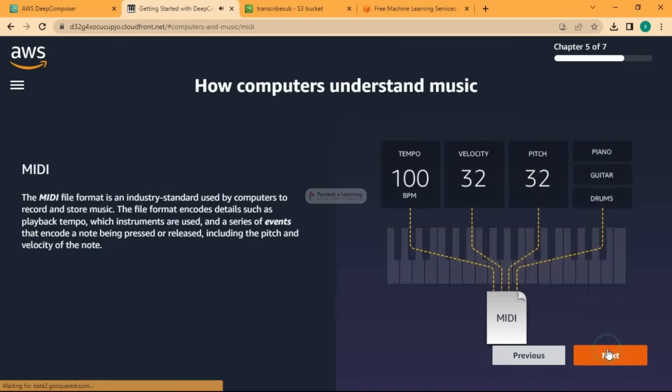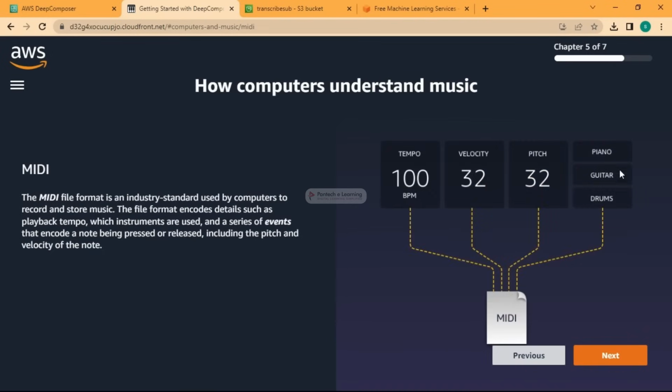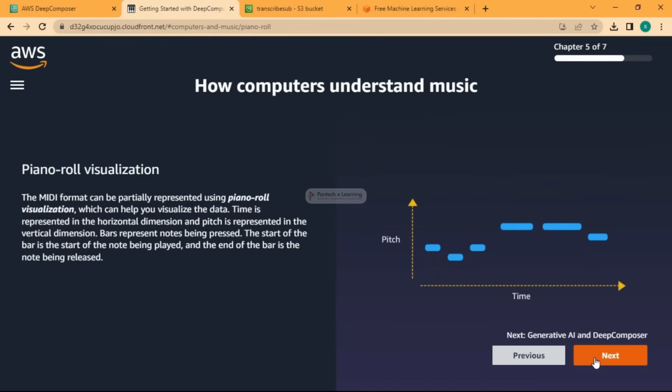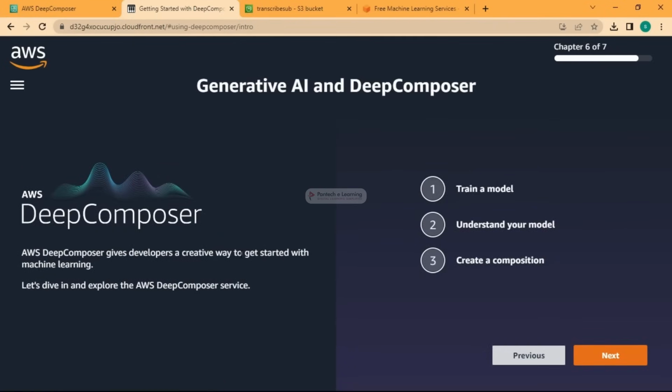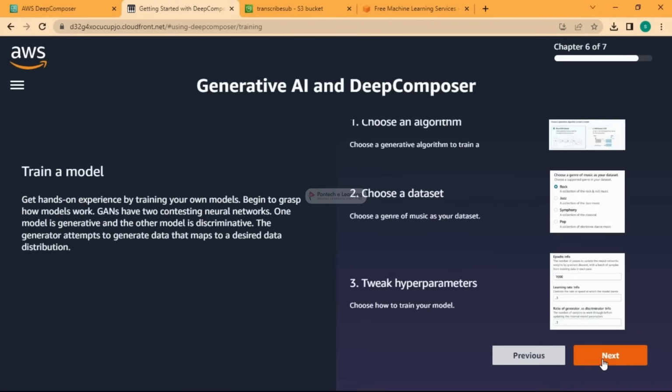So with all these things from different instruments, it is going to be stored in a MIDI file. MIDI is a format which is an industry standard used by computers to record and store music, like MP3. This is one format. So if you want to use any file, you want to go with the MIDI format, okay. So what you have to do, if you want to generate music, is train a model, understand, and then create a composition.